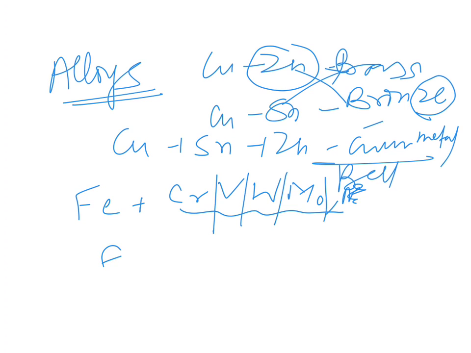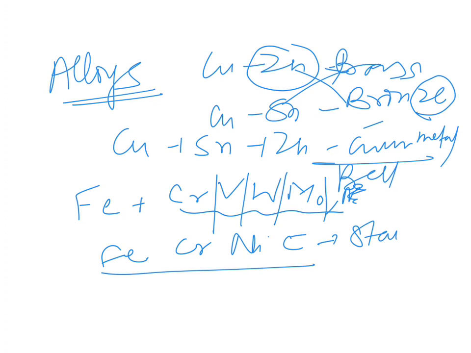If you have Fe, then nickel and carbon, then you call it stainless steel. That's all about alloys.